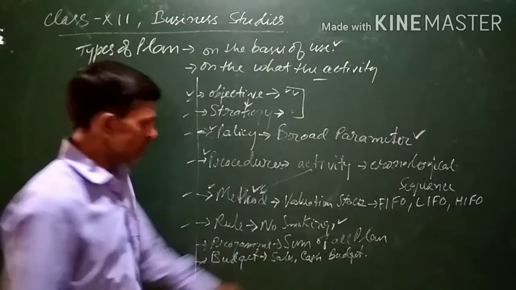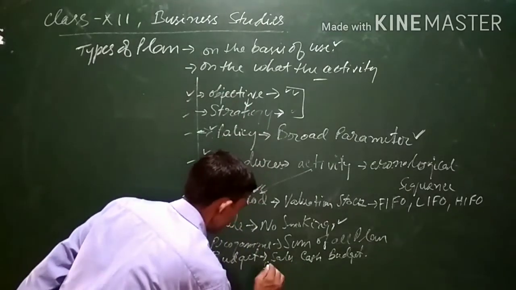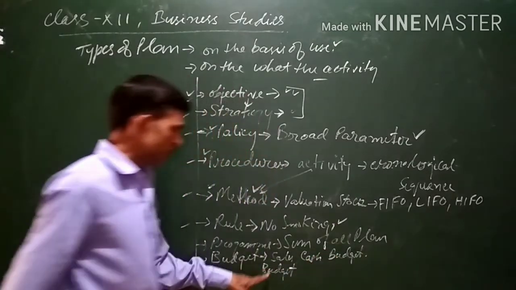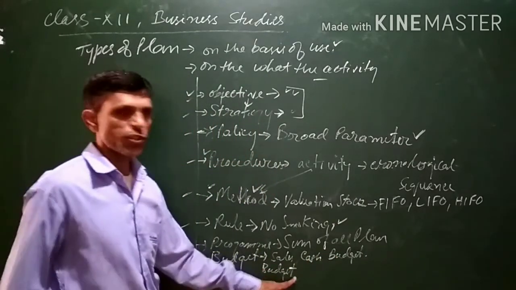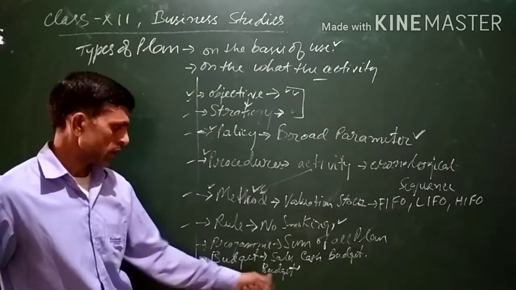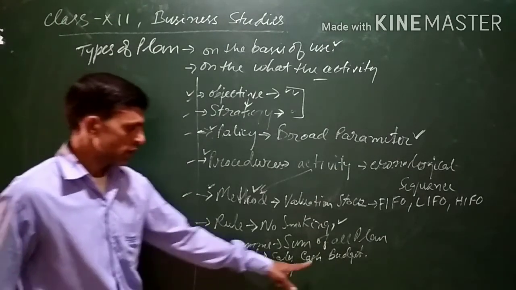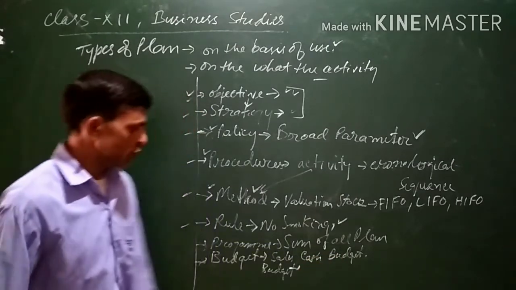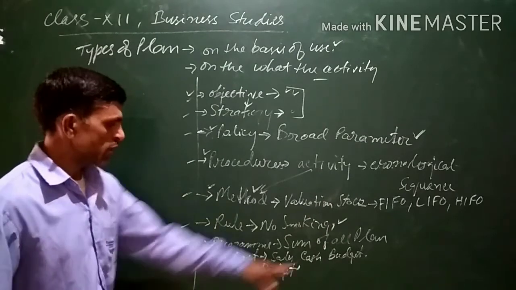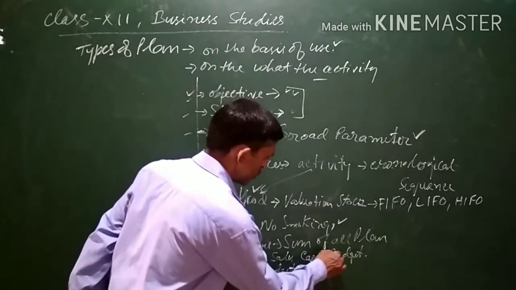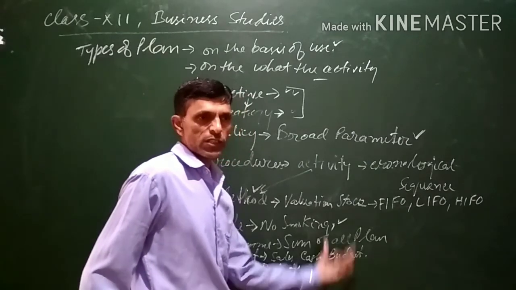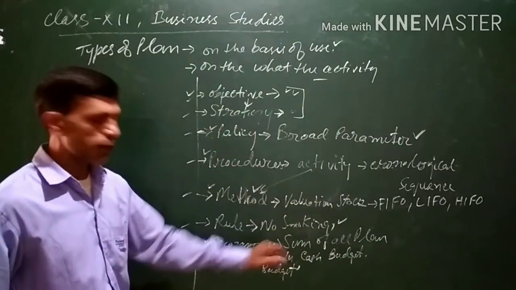So a sales budget will be prepared. Sales budget for this year means what amount of sales should be done this year. So this will be quantifiable. Similarly, cash budget: how much cash will be in our hand at a particular point of time, or at the end of a particular period, how much cash will be spent or how much cash we will be receiving. A budget will be prepared.